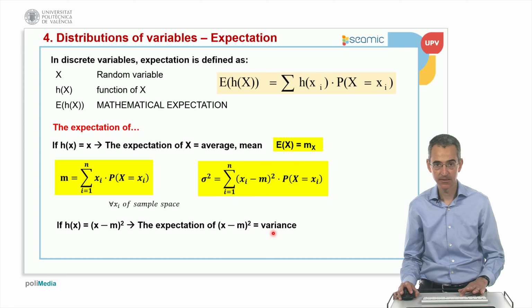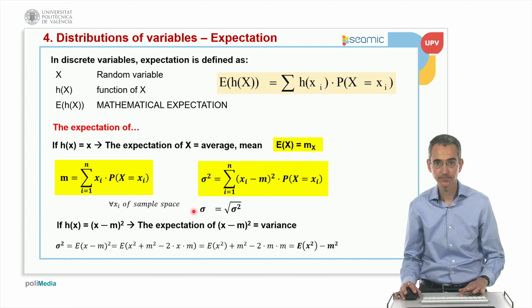And this is important. Now we take the general formula, this function h of x, and then we put every value minus the average squared, and that is the variance. That is the variance for any kind of discrete distribution. If I take the square root, remember that the square root of the variance is called the standard deviation.